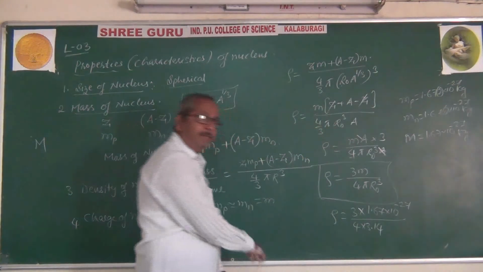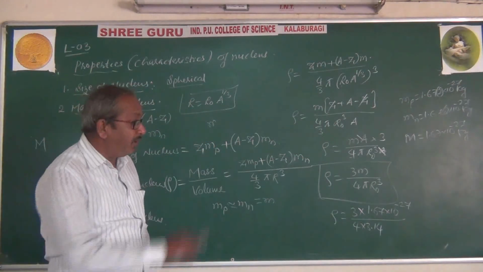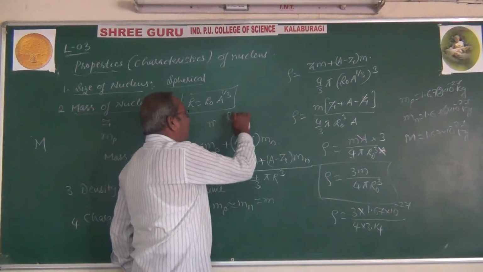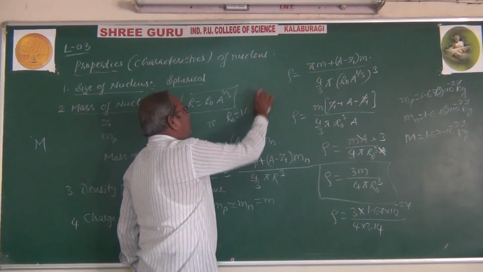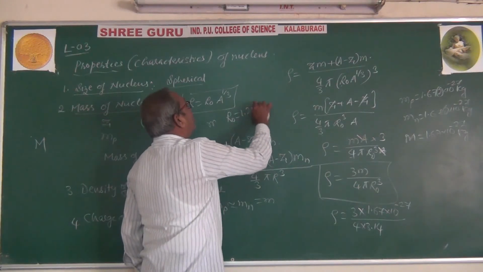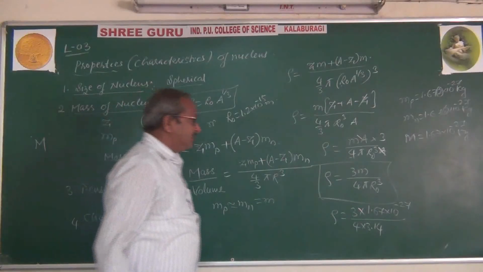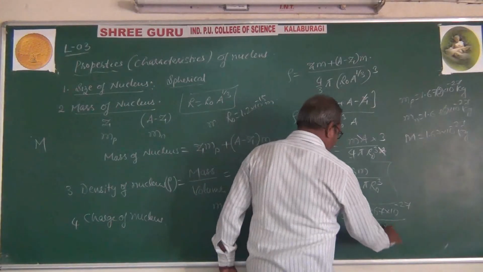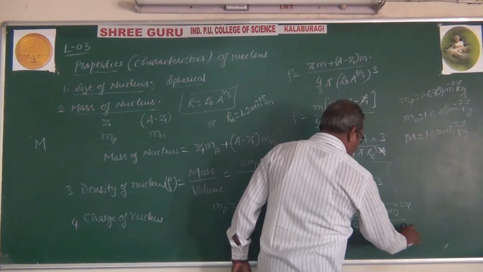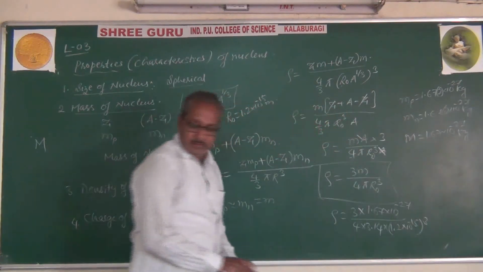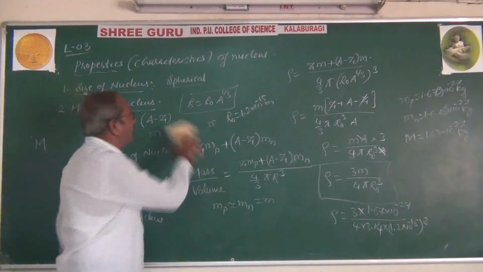Pi value is 3.14, and for r naught, I already gave you r naught is 1.2 into 10 raised to minus 15 meter. Substitute that: 1.2 into 10 raised to minus 15, cubed. You have to substitute the cube.